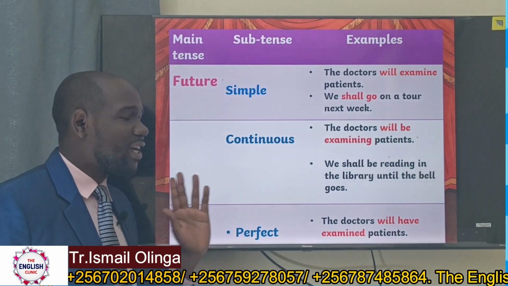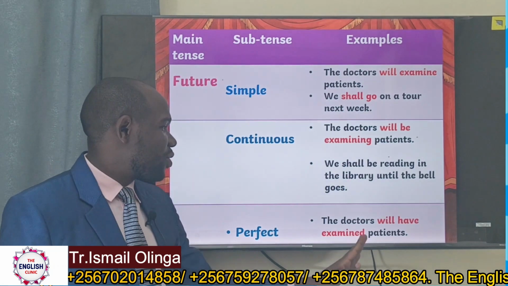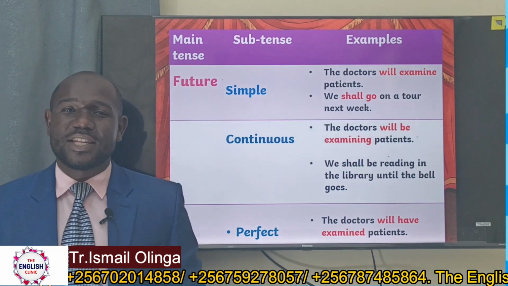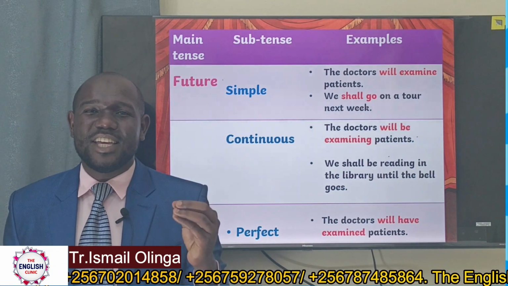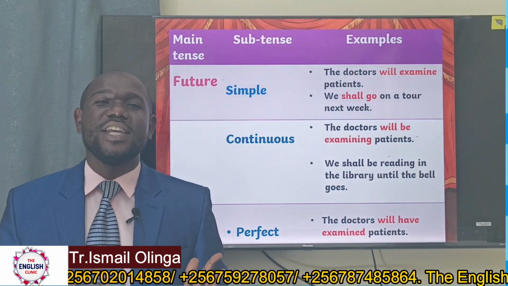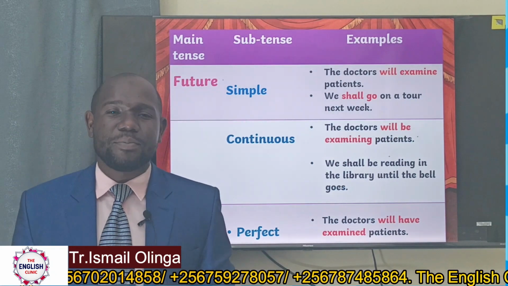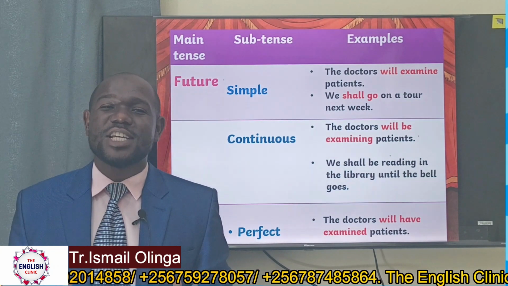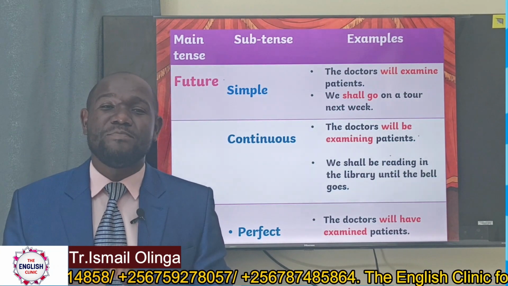Future perfect tense. The doctors will have examined patients. In this regard, we're saying that this action is said to happen first before any other follows. For example, by the time mommy reaches the hospital, the doctors will have examined patients.